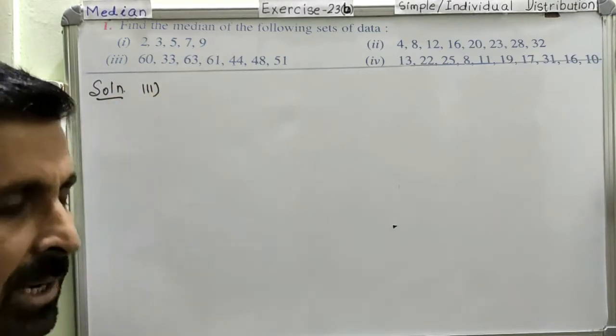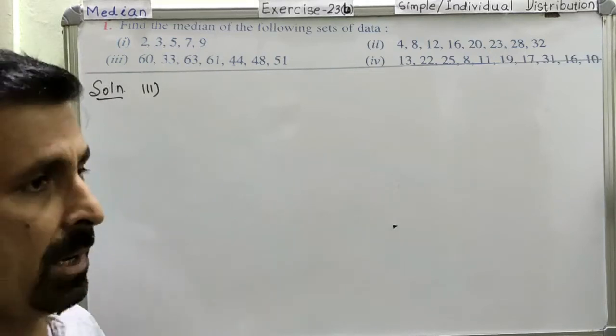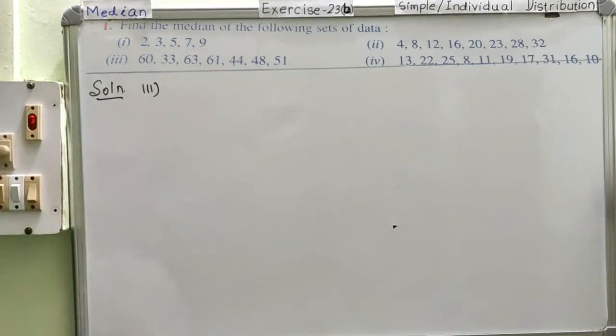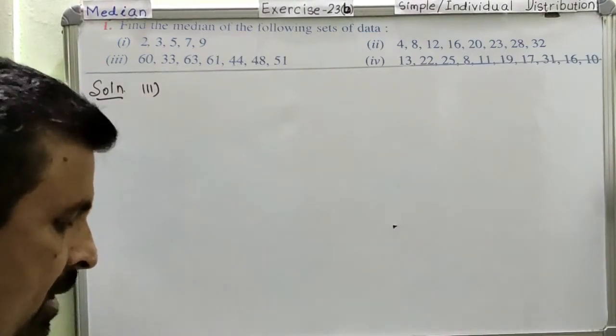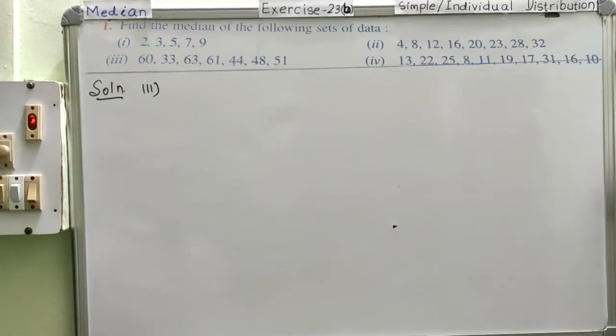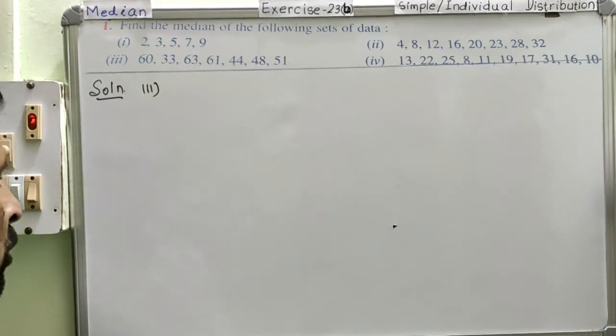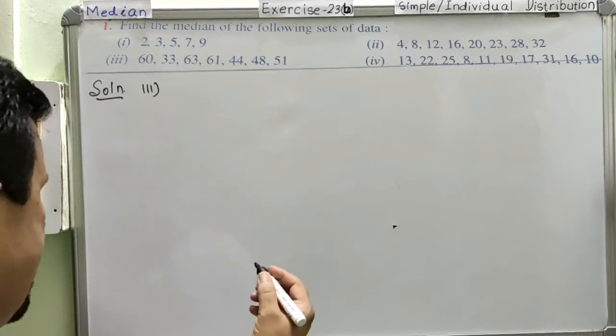In this Roman number 3, we will first of all arrange all the data in ascending order. Is this very clear? First of all, we can count how many pieces of information we have in Roman number 3. If you count, you will find there are 7 data. Clear? There are 7 data. And so, we are first of all going to arrange them in ascending order.